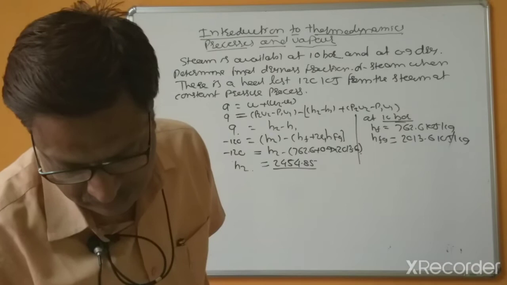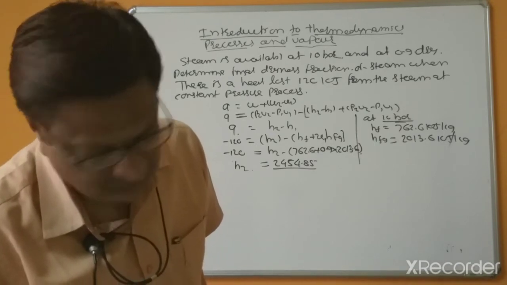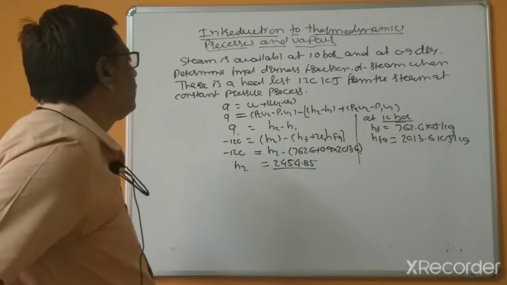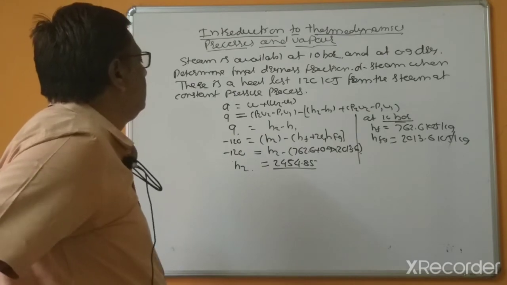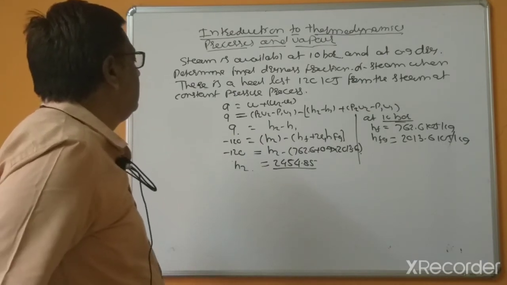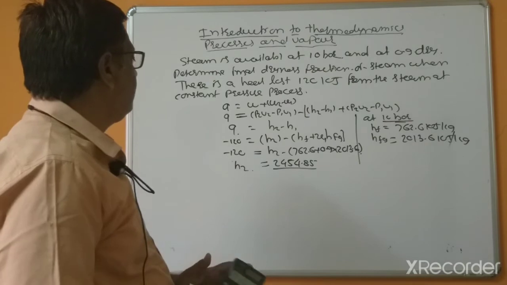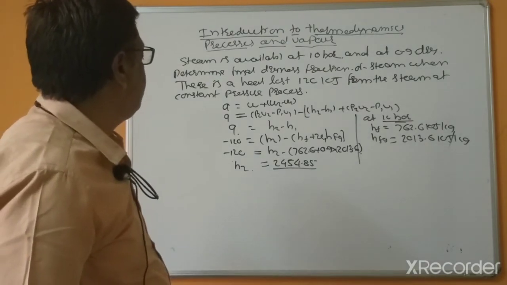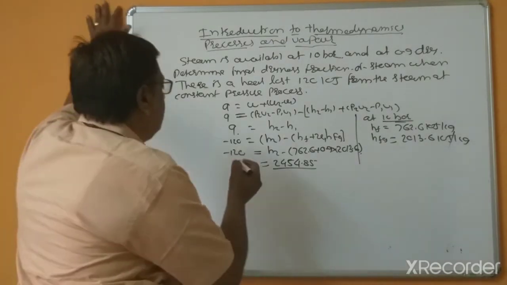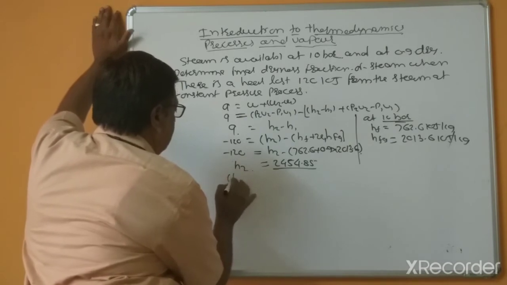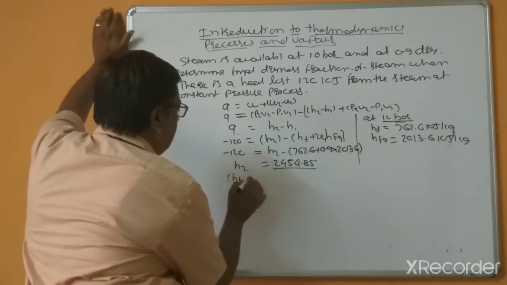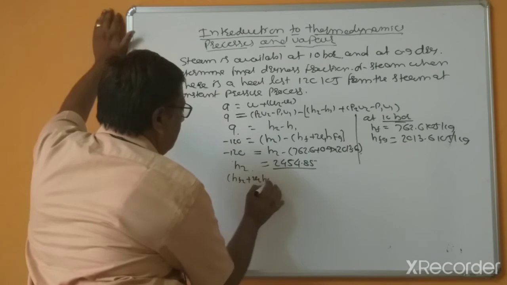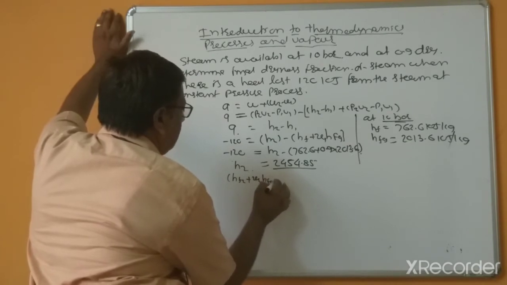Because this is a constant pressure process, H2 equals Hf2 plus x2 into Hfg2.